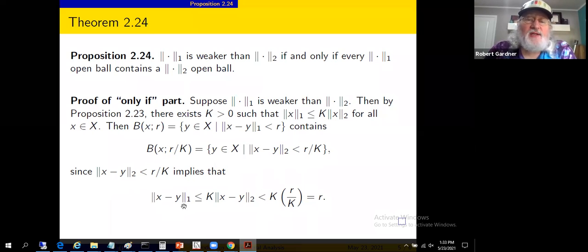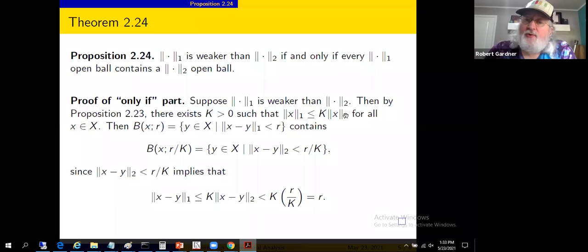The 1 norm of x minus y is less than or equal to k times the 2 norm of x minus y. That's ultimately the hypothesis that the 1 norm is weaker than the 2 norm, along with proposition 2.23 that introduces the k parameter. But we get this 1 norm is less than or equal to k times the corresponding 2 norm.